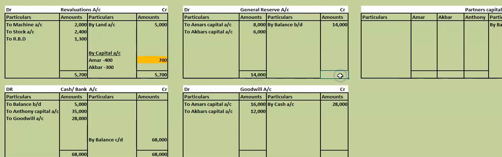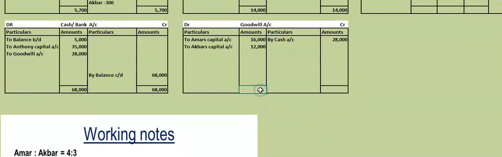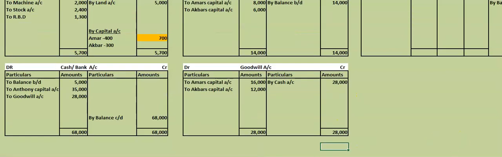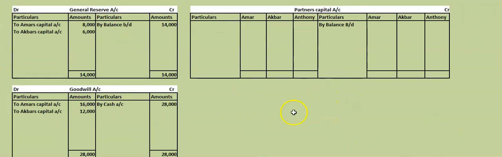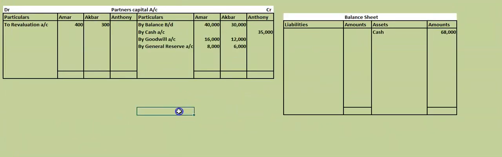Next, if you see the general ledger, both the sides are equal. 14,000 is in the debit, 14,000 is in the credit. Goodwill is also the same case. Here it is 28,000 and here we will get 28,000. These are balanced. Now which account do you have to balance now? Partner's capital account. First we will balance Antony's capital account. How much is Antony's capital account here? 35,000. We will take here 35,000. The same we will take here 35,000.